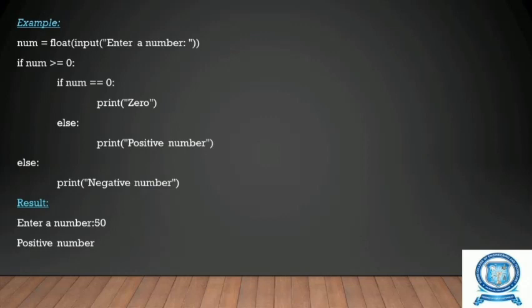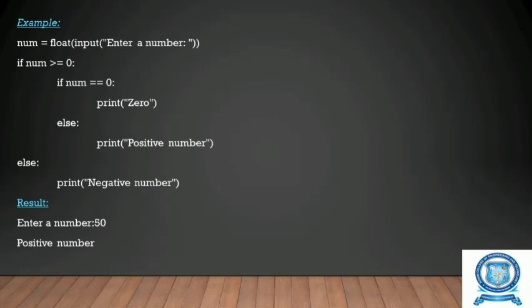Now we are checking that input number, whether it is greater than or equal to 0 in the if statement. If that is true, then it will enter into another if statement, that is if num equal to 0. If that is equal to 0, then we are going to print 0.